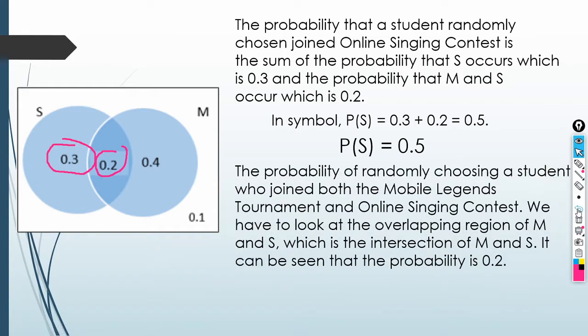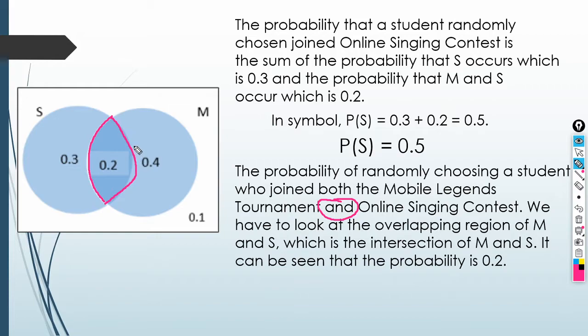Next. How about this? The probability of randomly choosing a student who joined both the Mobile Legends tournament and online singing contest. So, we have to look at the overlapping region of M and S. So, heto uli ang ating keyword, and. So, you look at the intersection of S and M. O, diba?